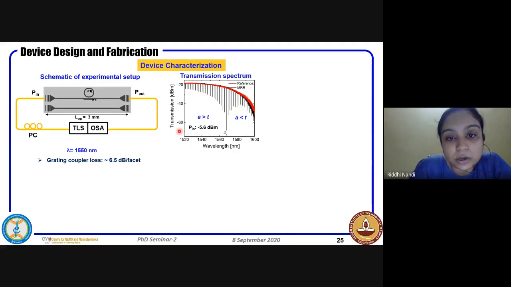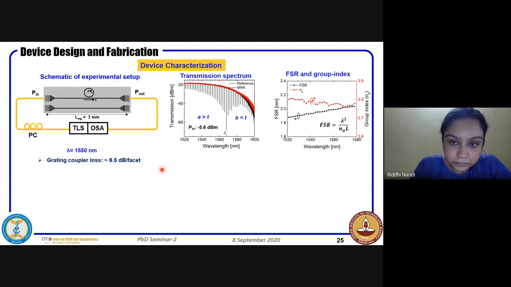If you notice, the launched in power is minus 5.6 dB. As I mentioned, this is a very low power laser. So it was just minus 5.6 dB that we had launched, around 1550. And around that, the waveguide here shows a maximum transmission of minus 19 dB. So we could go back and calculate what is our grating coupler loss. So per facet, we got a loss of around 6.5 dB.